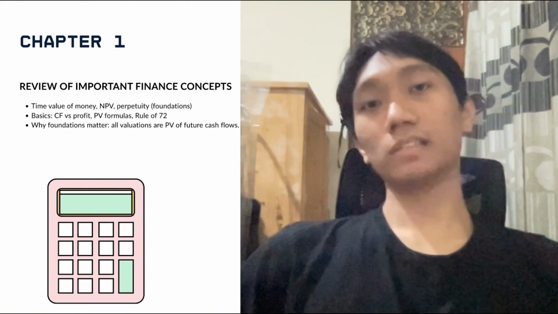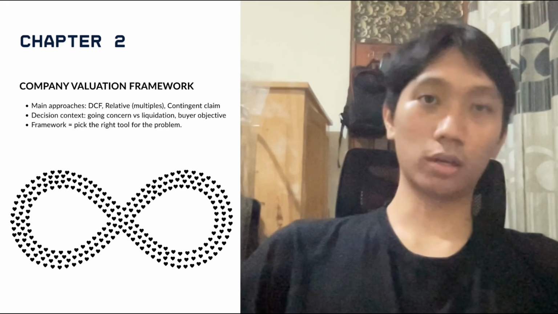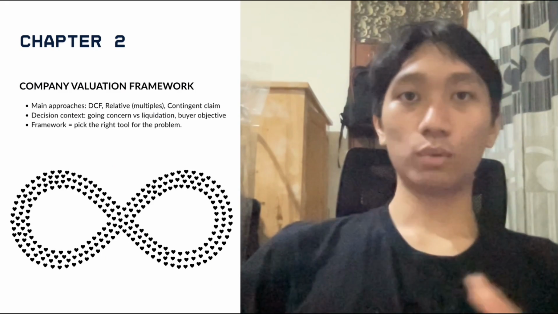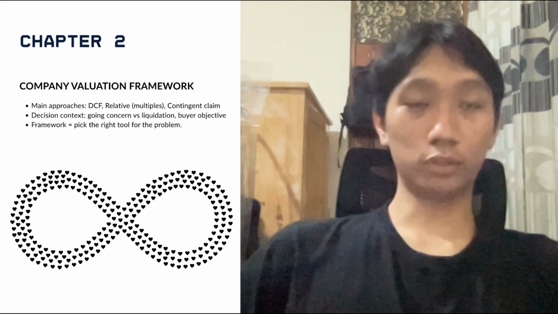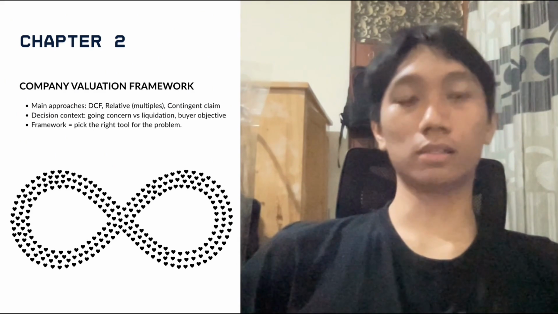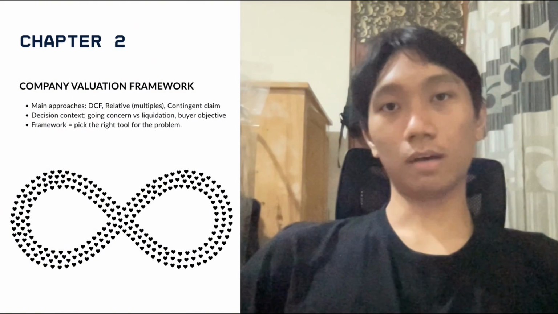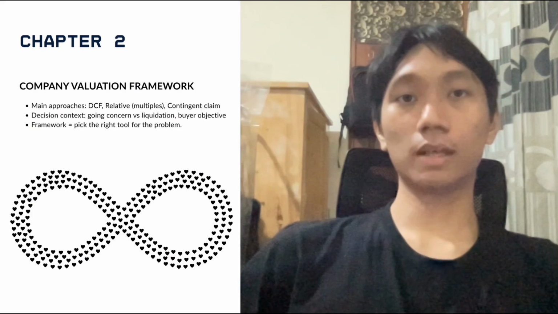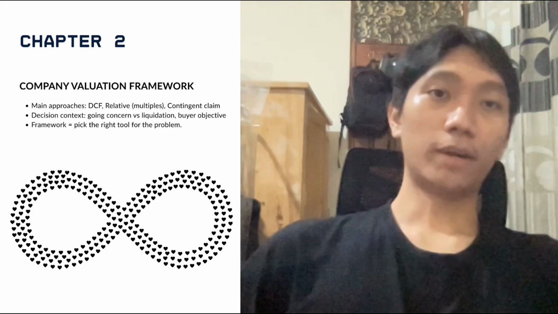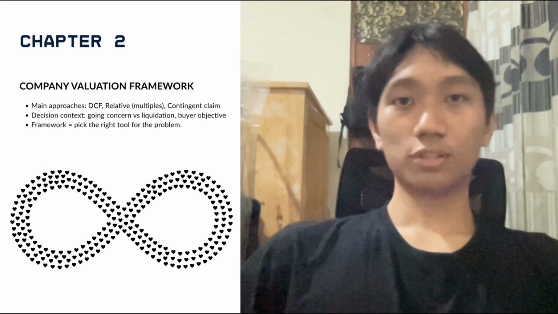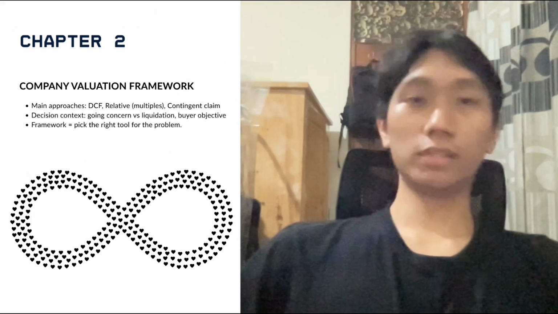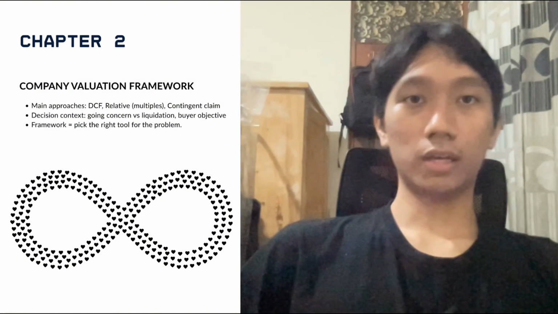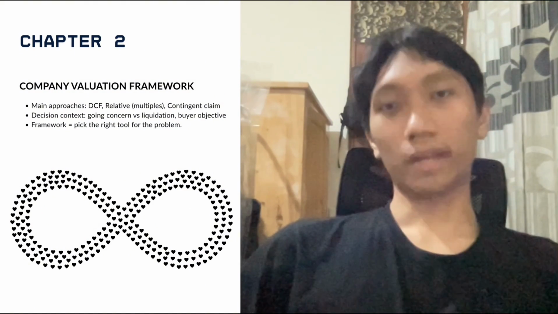Chapter 2 gives you the framework: which valuation tools to use and when. The three broad approaches are intrinsic DCF, relative multiples, and contingent claim methods. The framework forces a choice based on context: going concern versus liquidation, predictable cash flows versus optionality, buyer objective and horizon. Pick the right tool first. The rest of the work is filling that tool with correct inputs.